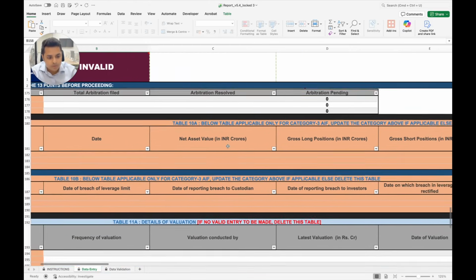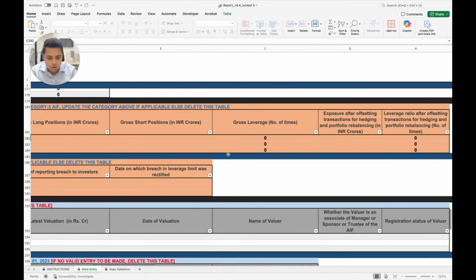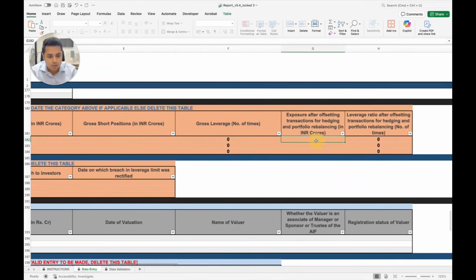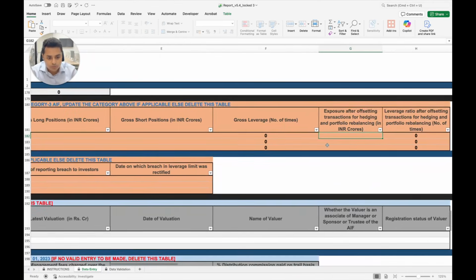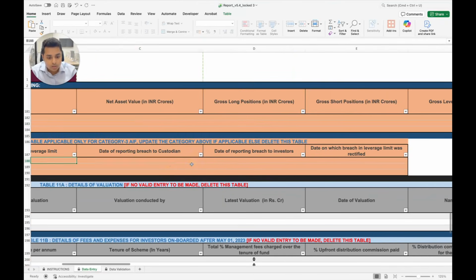For category 3 funds, there's even more details like net asset value, gross long positions, gross short positions, leverage, exposure after offsetting transactions for hedging. So then again, date of breach of leverage limit in case they are taking leverage, date of reporting the breach to custodian, reporting it to investor.